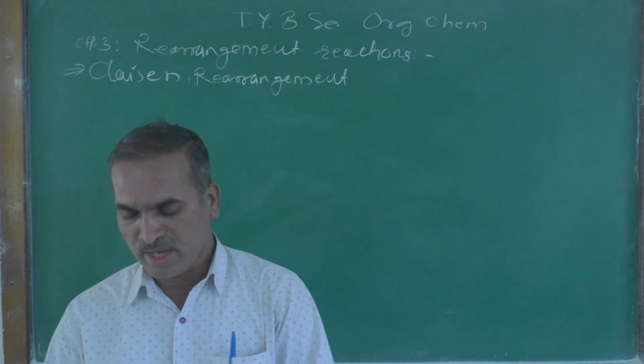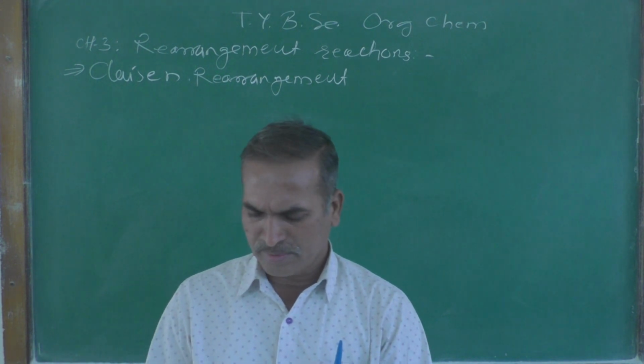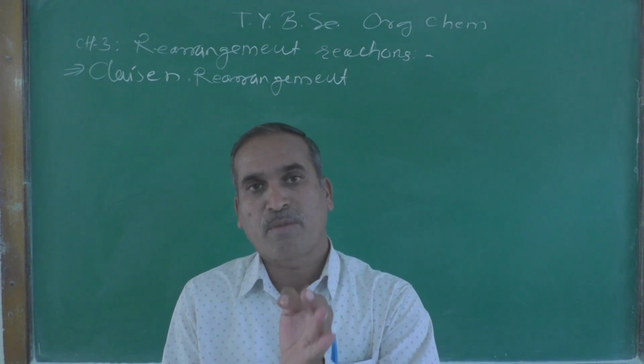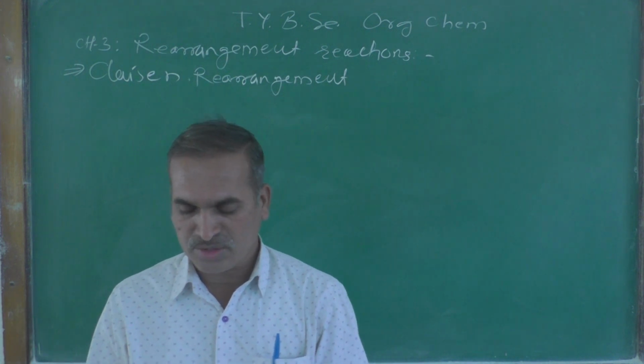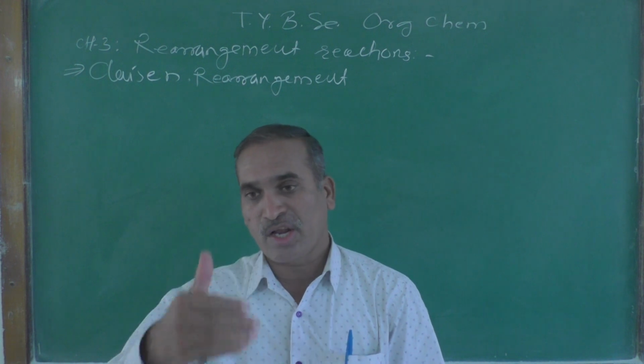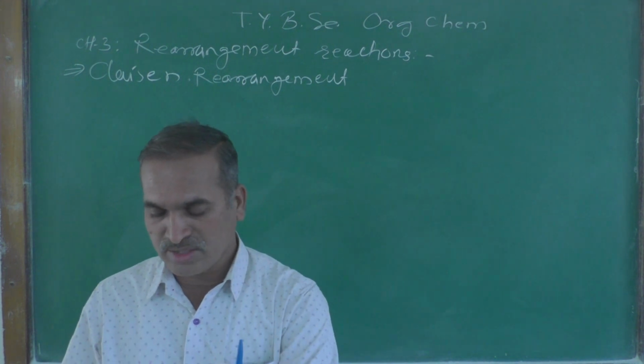The Claisen rearrangement is a powerful carbon-carbon bond forming chemical reaction discovered by Reinhard Ludwig Claisen.